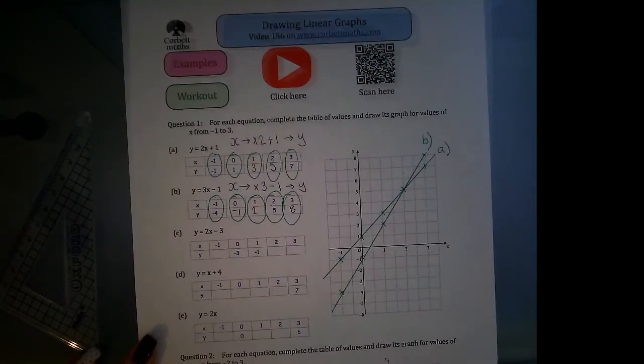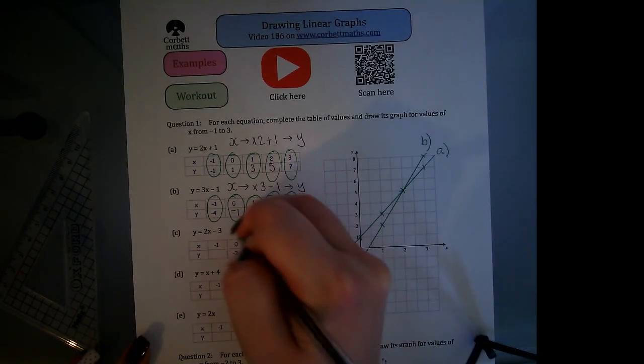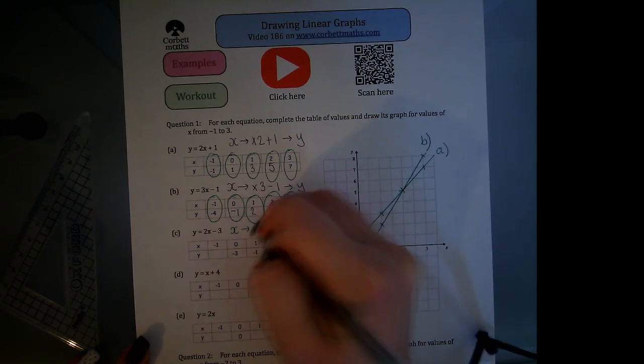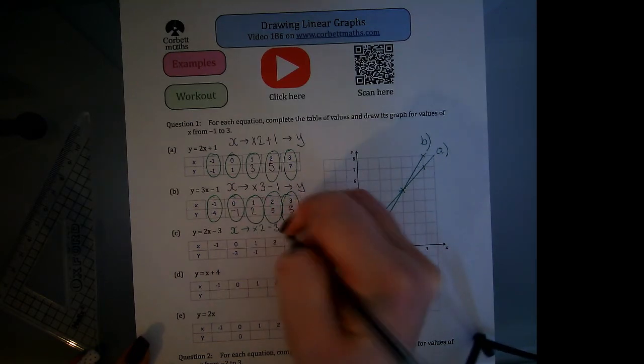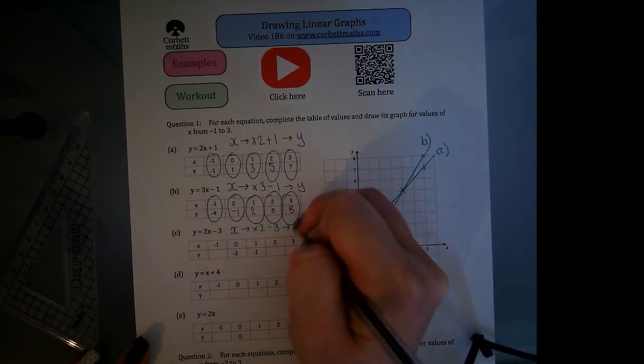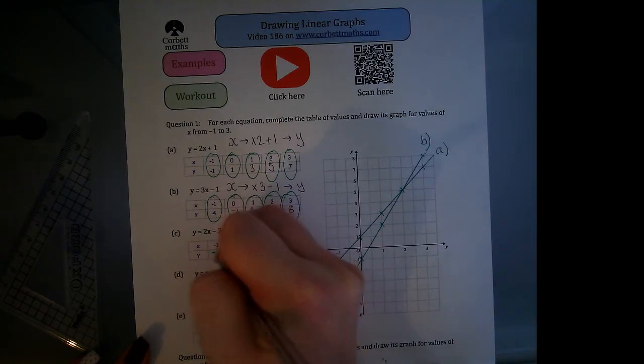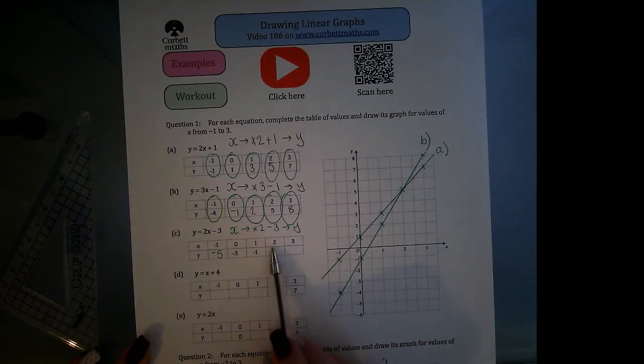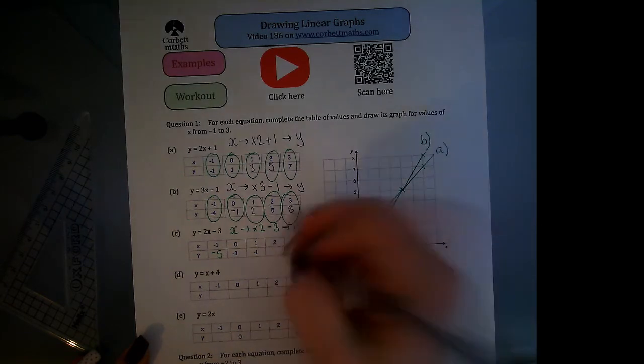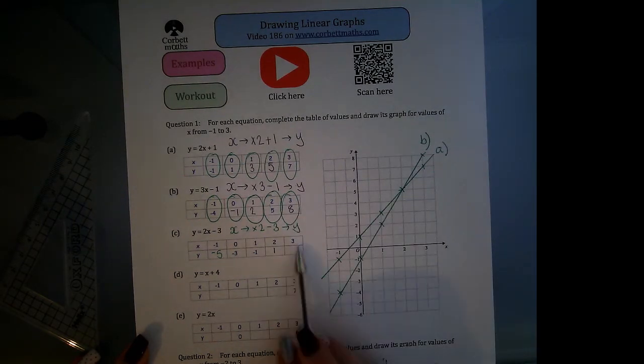What would the flowchart look like on this one? So x, I've got to times by 2, then take away 3. And that'll give me my y. So -1 times 2 is -2, take away 3, that gives me -5. 2 times 2, take away 3, 1. 3 times 2, take away 3 is 3.